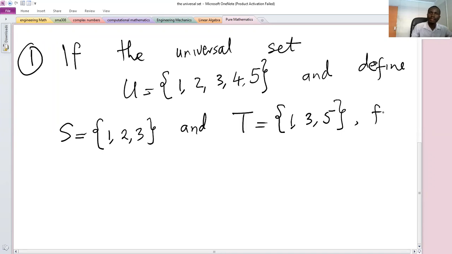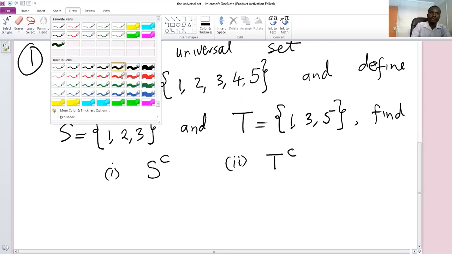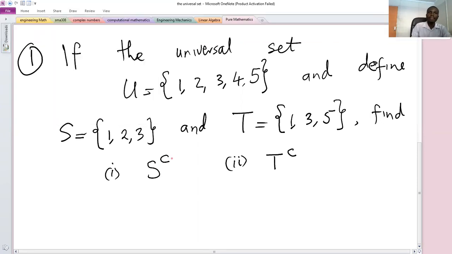And then find, there are two parts, number 1, S complement, and then number 2, T complement. Now, these are very good problems, an appetizer problem in this CAT. So once we know how to define a complement, a complement of the set S simply means all those elements which are not in the set S, but are within the universal set U.